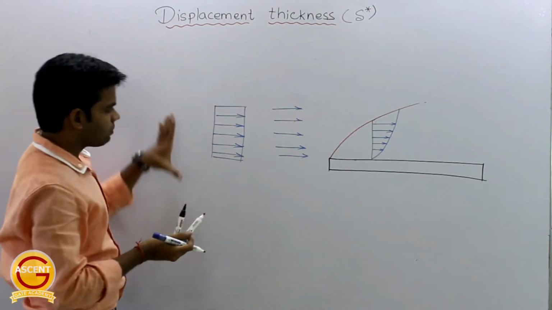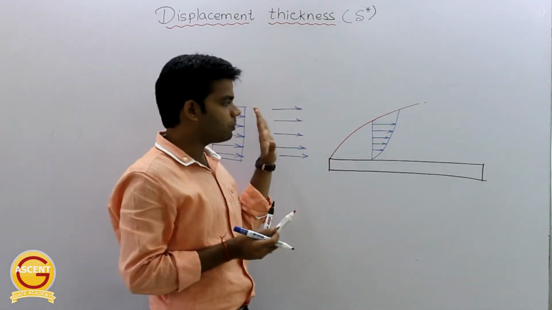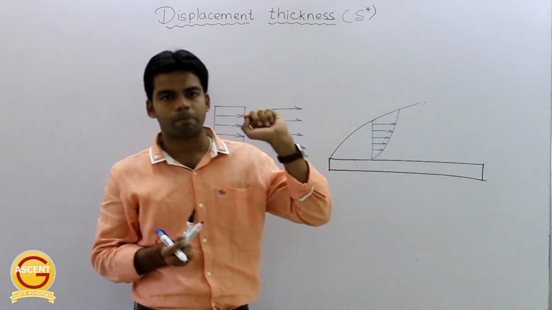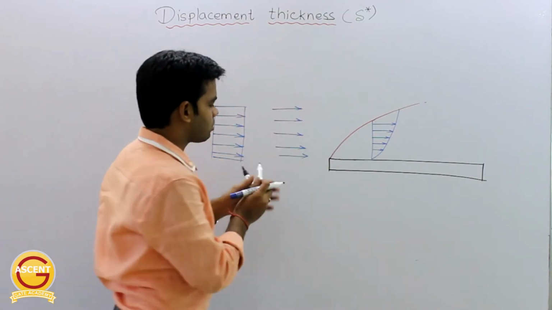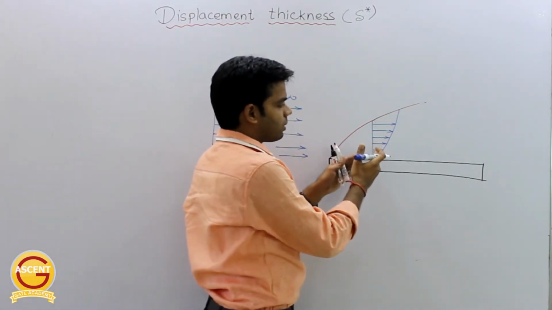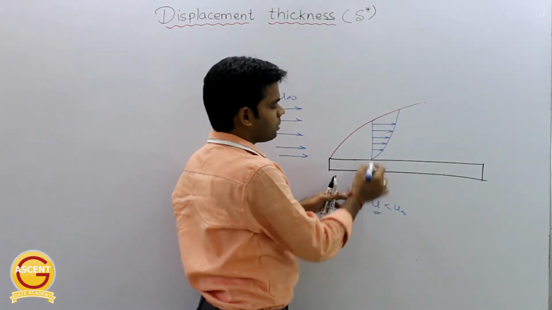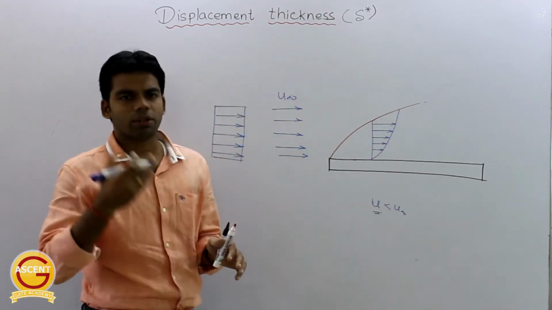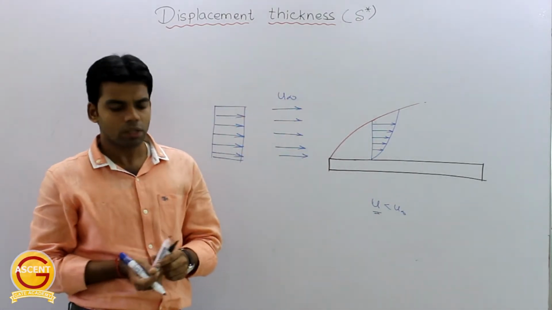Okay, so whatever mass flow rate is passing through this air stream initially, will this whole mass flow rate pass up to the same distance? That means, whatever mass flow rate is initially passing from here, suppose the velocity was u infinity, okay, and now the velocity has decreased. Velocity is suppose u, which is obviously less than u infinity. Here velocity u is a variable varying from 0 to u infinity. So u, if I take the average or if I take any velocity, it will obviously be less than u infinity. Getting this note? What does this mean?